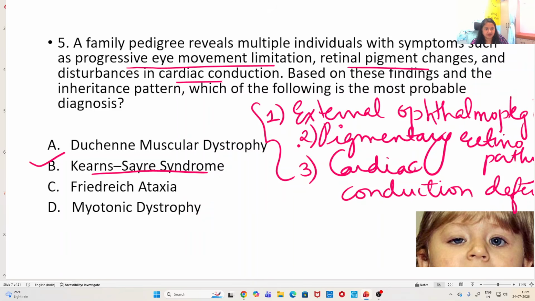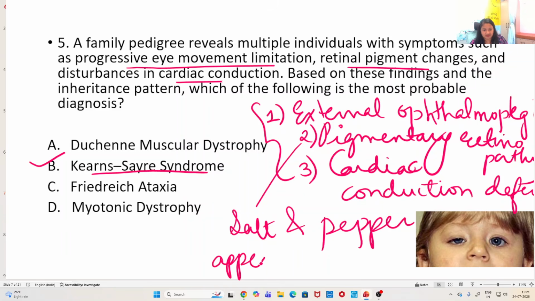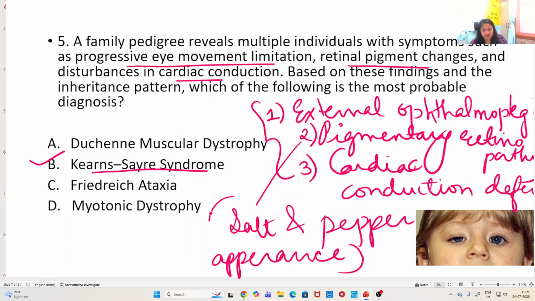This particular pigmentary retinopathy, they may also mention salt and pepper appearance on the retinal photographs. And why this happens? Because there are hypopigmented as well as hyperpigmented patches on the retina, and that looks like salt and pepper appearance. That's the name given to that. So if there is a clue where you have progressive eye movement limitation, cardiac conduction problems, and pigmentary changes in the retina, you should think of Kearns-Sayre syndrome, especially if they have mentioned salt and pepper appearance.